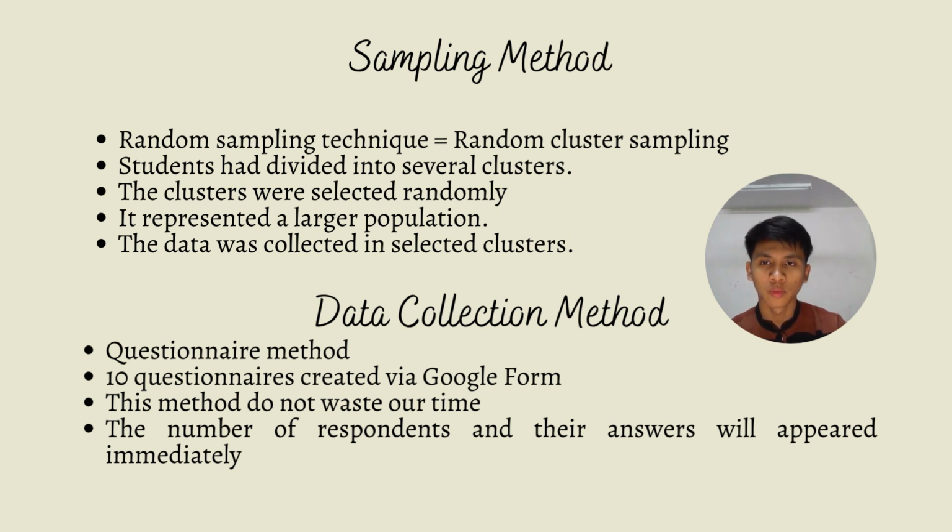And next part is sampling method. In our survey, we use a random sampling technique, which is random cluster sampling. The population, which is students in Aymo, was divided into several small groups, which are called clusters. The clusters were selected randomly, and the data was collected in the selected clusters, and the data collected will represent a larger population.